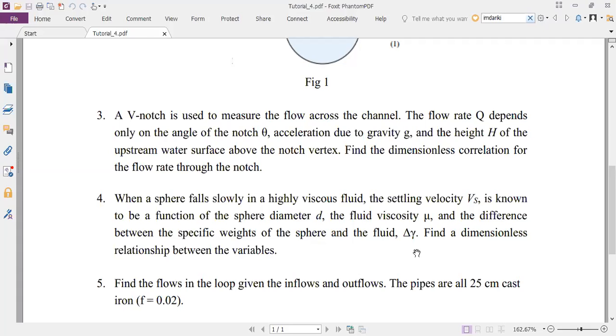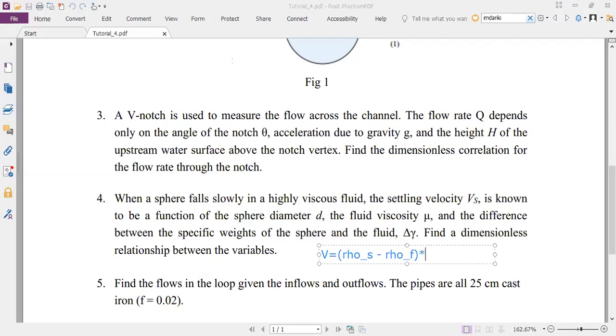I think it will look something like... I don't remember it either. So I think the actual expression is something like this: V equal to rho of the solid minus rho of the fluid times G, which is what this delta gamma is, right? Delta gamma is the difference in specific weights, which is the same as rho S minus rho F into G. I think mu will be in the denominator. I don't remember, honestly.